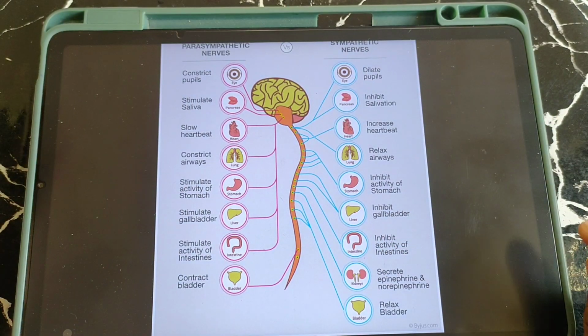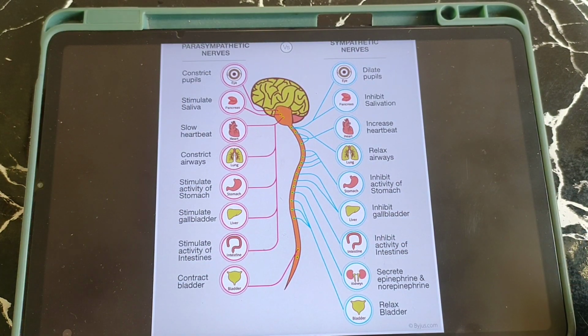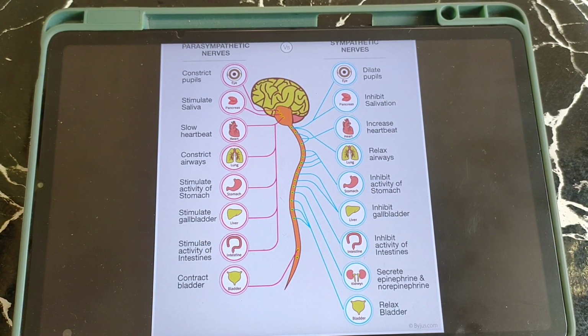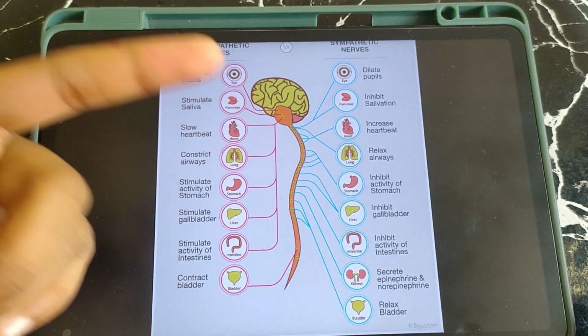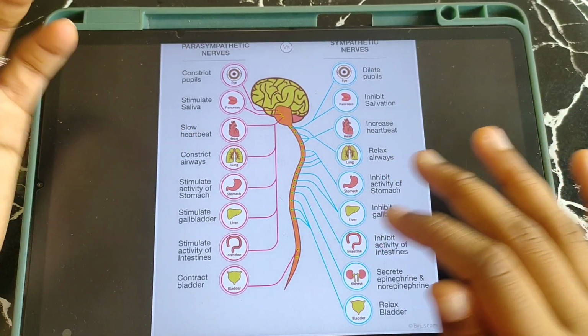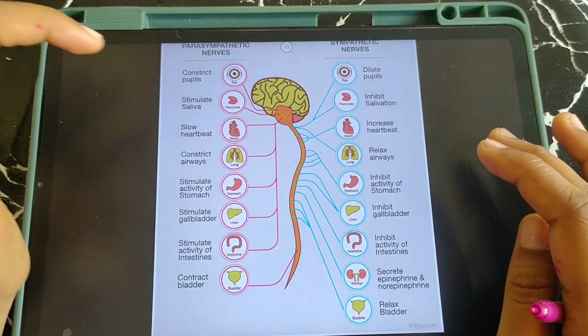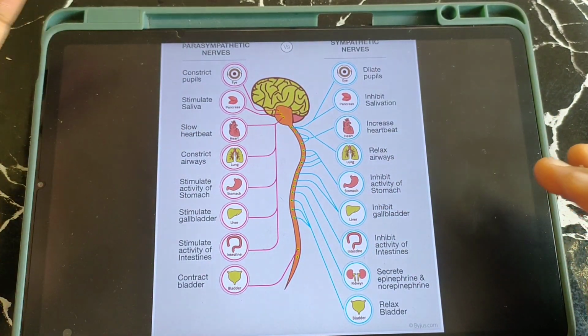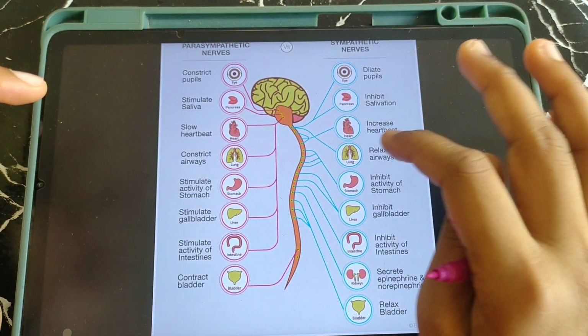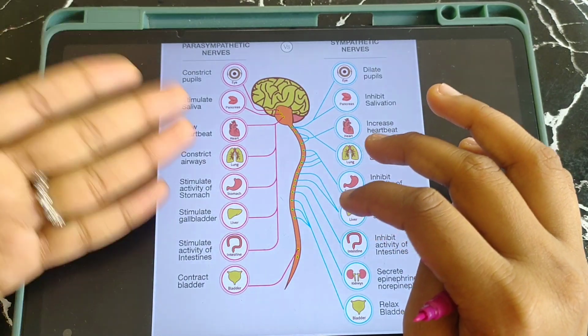Whereas the parasympathetic system stimulates the GI organs. The motility and secretion will be increased, so all salivary glands, stomach, intestine, and liver are stimulated. Constriction of the pupil takes place, as we do not require that much light. And urination takes place in the parasympathetic nervous system. In an emergency situation, you don't have time to urinate. This is all you need to know about the sympathetic and parasympathetic. If you understand, this is so much easier than memorizing. And for outflow, you need to remember sympathetic with thoracolumbar outflow, and parasympathetic with craniosacral outflow.